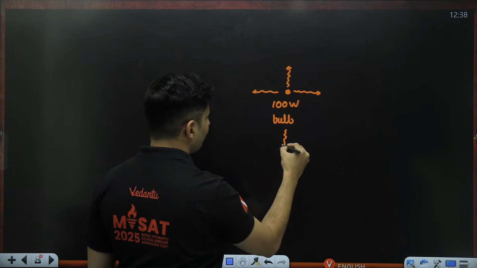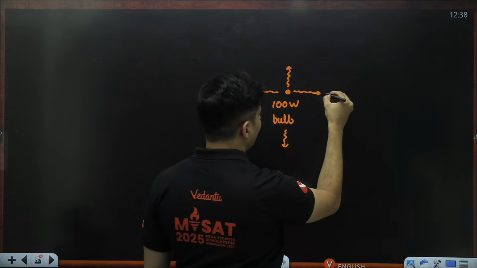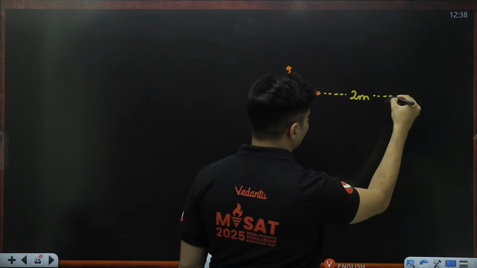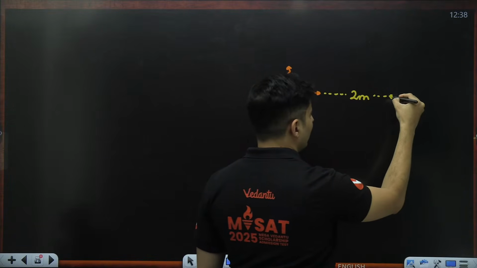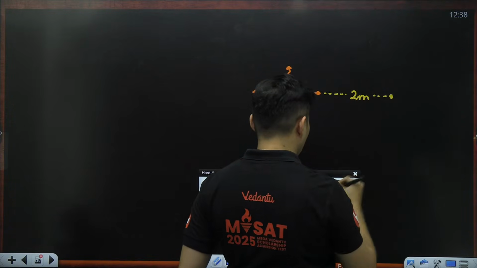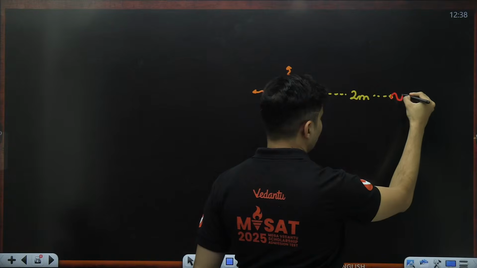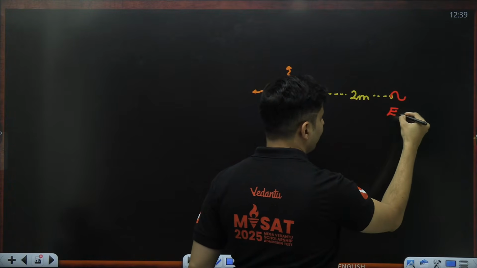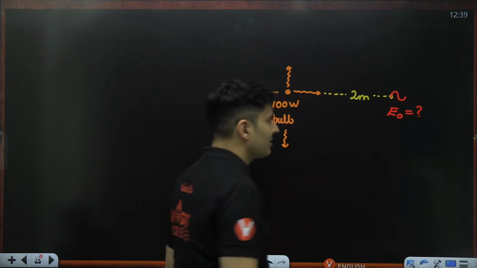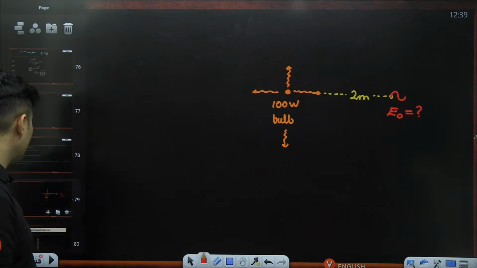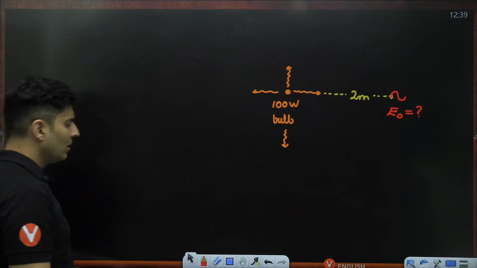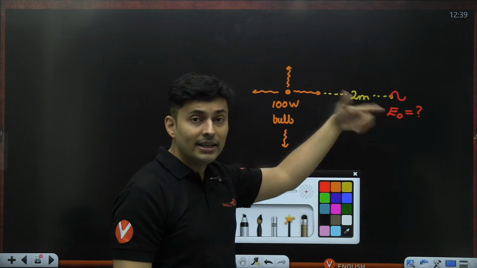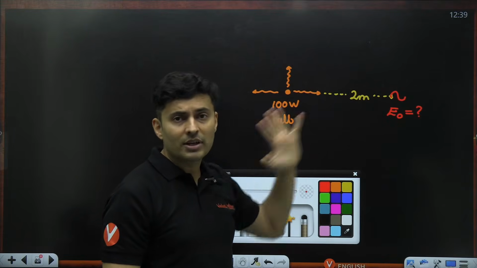And you are going, let's say, to a distance of 2 meters over here. At this point, there will be an electric field. So the question will be, what is the electric field amplitude at this place? These kind of questions are also possible in the JEE Mains examination. So in that case, to find the electric field, we'll need the intensity. If you know the intensity, our job is done.